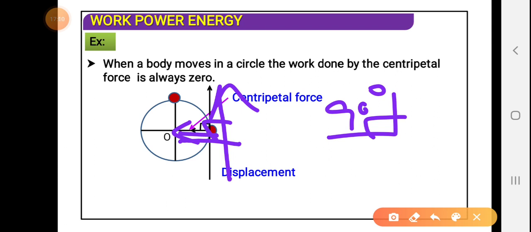So this is one particular example. Similarly, we can take the example of our own solar system. Earth is moving around the sun, and Earth always has a tendency to move in a tangential direction, but the gravitational force with which it is attracted towards the sun acts towards the center, and the angle between the tendency of the motion of the Earth and the line joining the Earth and sun is always 90 degrees. So here the work done will be 0 in case of planetary motion.